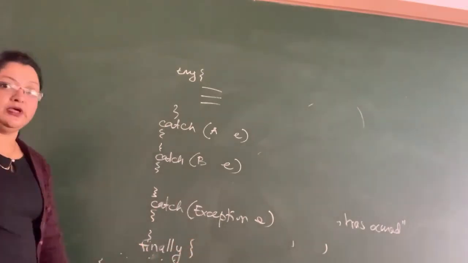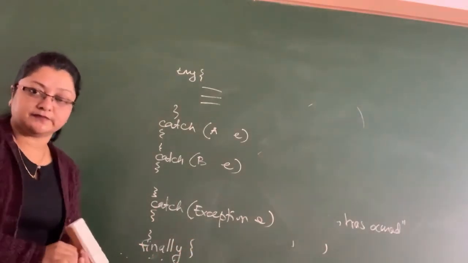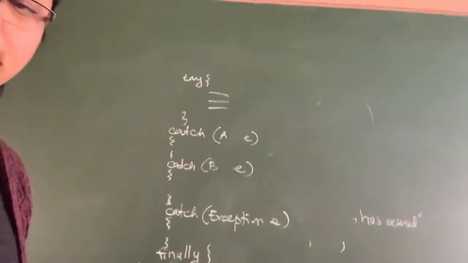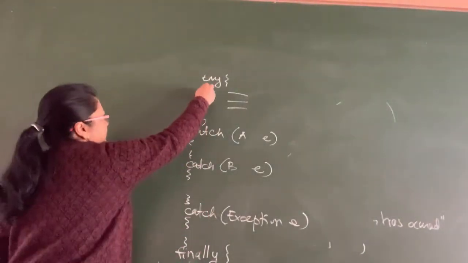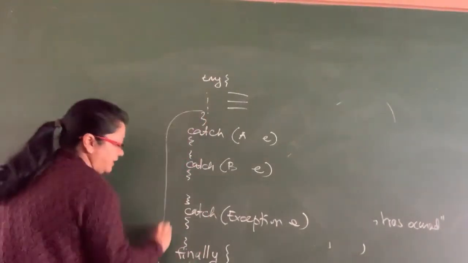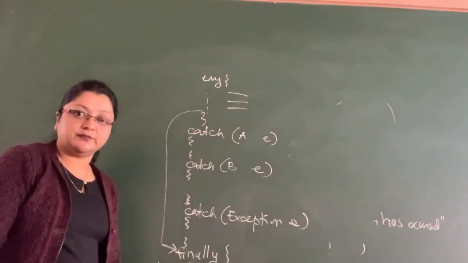If no exception occurs, then the statements here will execute and control will come to finally.